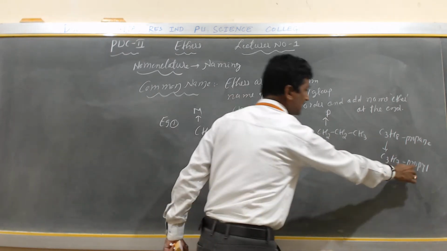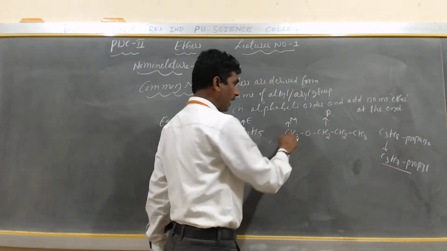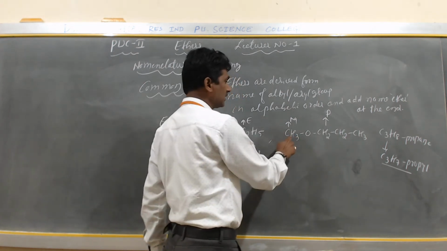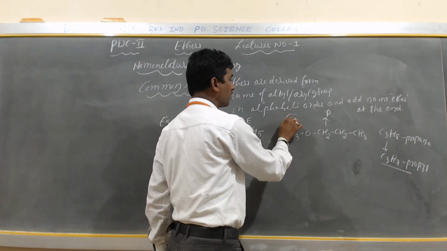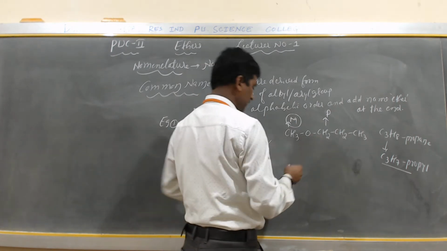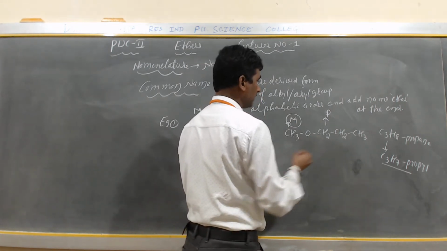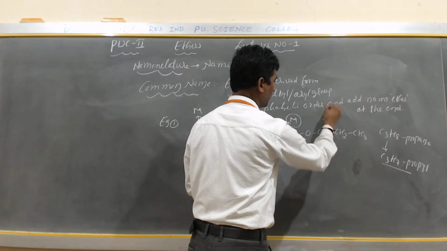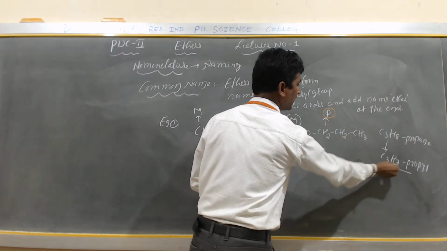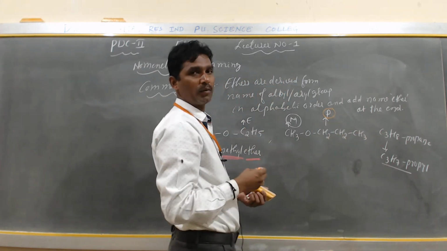C3H7 is called propyl, and CH3 is called methyl. So the letter is M, and the initial letter of CH2CH2CH3, that is C3H7, is P for propyl. So according to alphabetical order, which comes first?